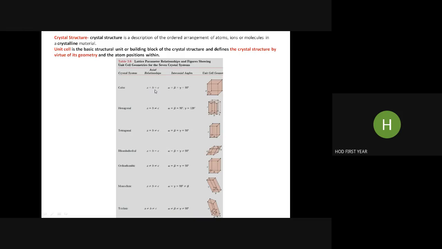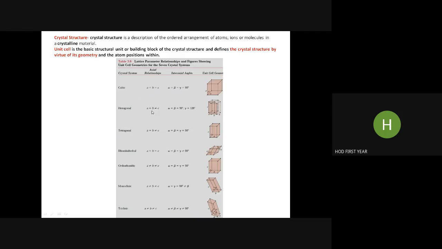Here a, b, c are lattice parameters along the X, Y, and Z axes. In the cubic crystal system, a is equal to b is equal to c, and the angles alpha, beta, gamma between these three axes are 90 degrees. So that is the cubic arrangement.